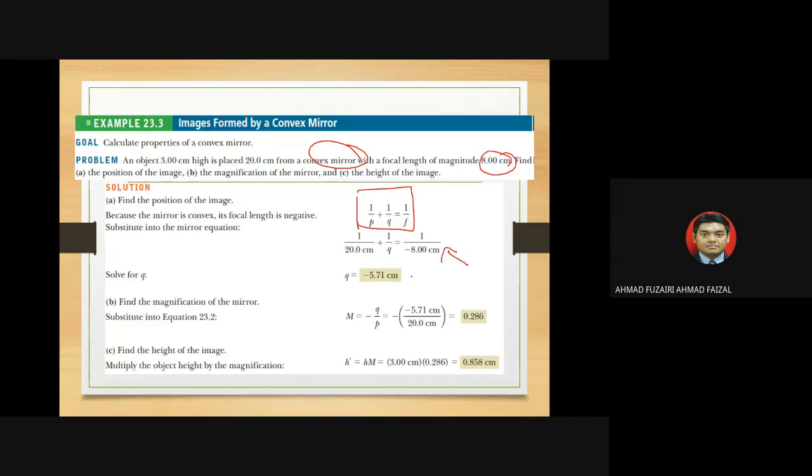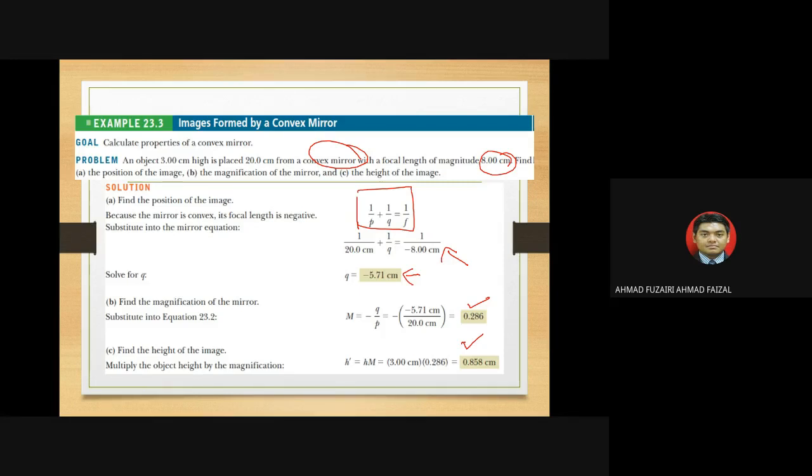Now we know that Q will give you negative 5.7. That means it falls on the other side, at the back of the mirror. So the magnification becomes positive. The height of the image is 0.858, which is smaller.